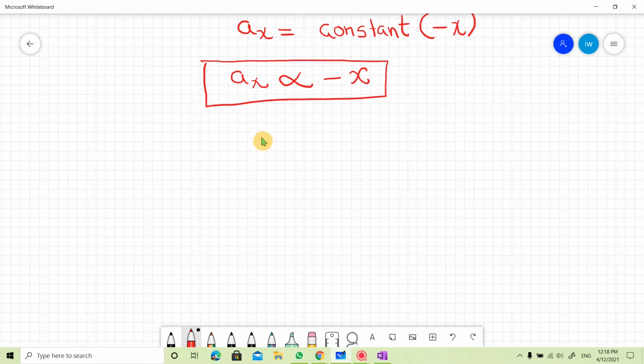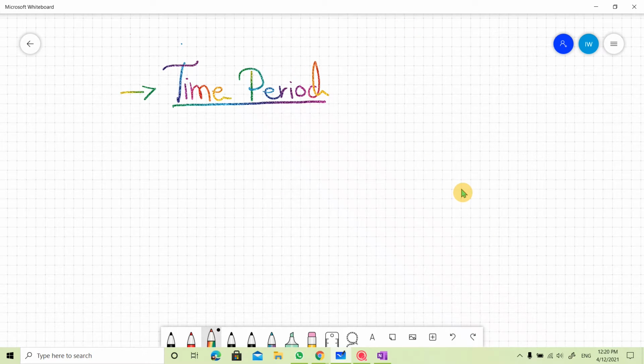So this derived equation proves that the to and fro motion of the projection of a body moving in a circle is simple harmonic motion. Now we are going to derive the formula of time period of this simple harmonic motion.